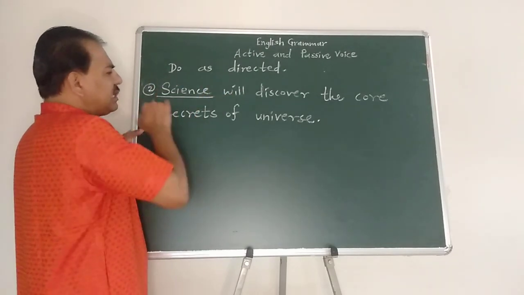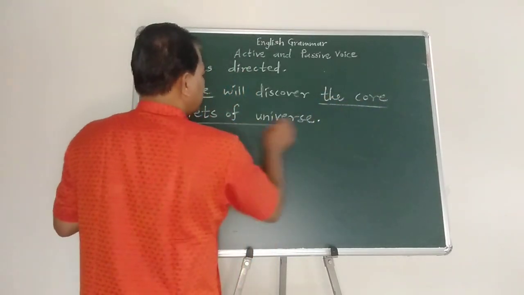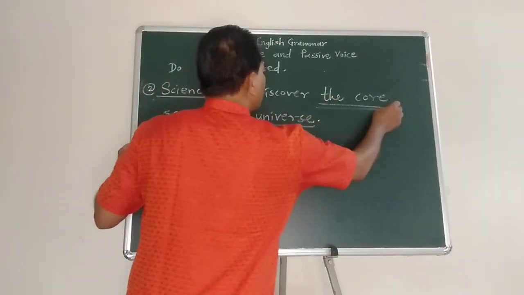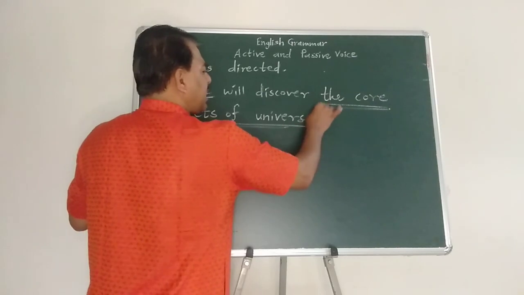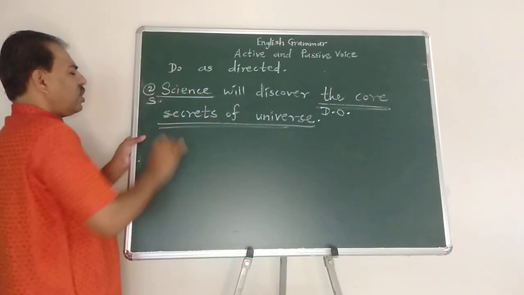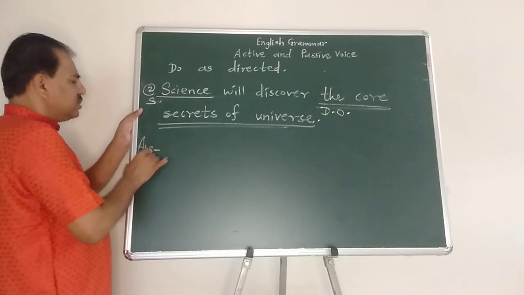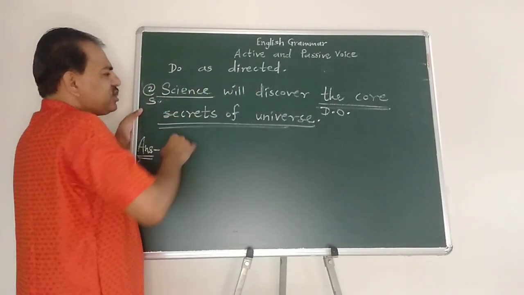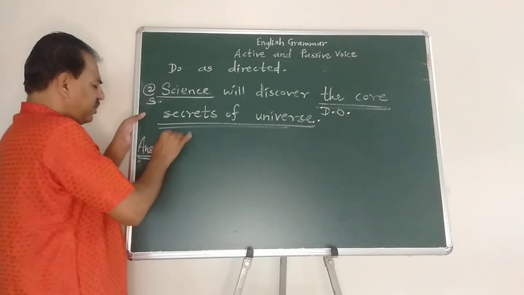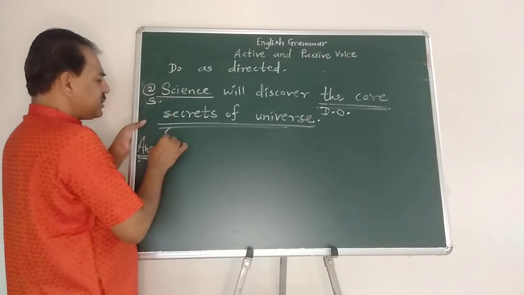Science. What will science discover? The core secrets of universe. So the core secrets of universe is direct object and science is subject or doer. Means doer or subject is in place of action, it is active voice, and we need to turn it into passive voice. Do as directed. Instruction will be given like this.